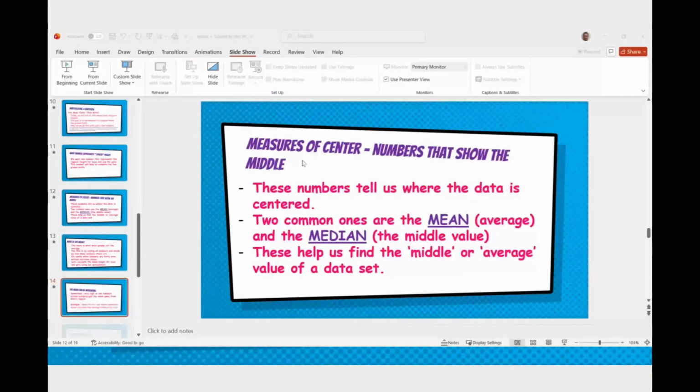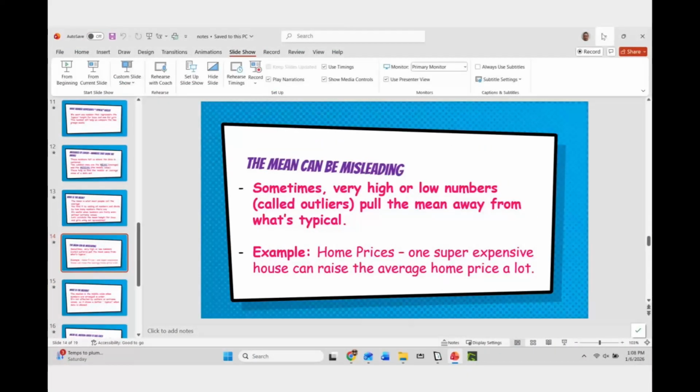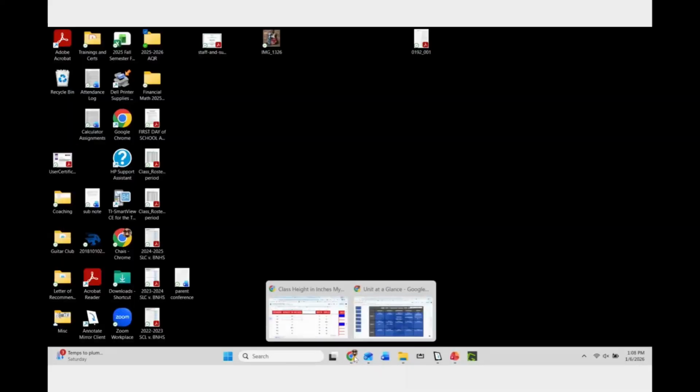So we're going to calculate the mean height for boys and girls using our spreadsheet. I need to learn to type. I have so many typos here.